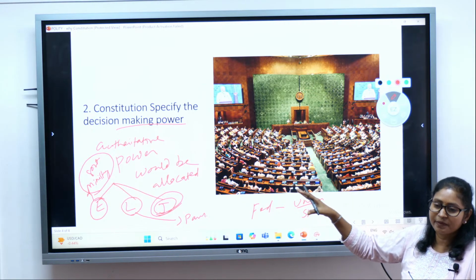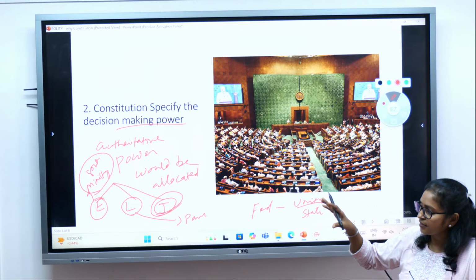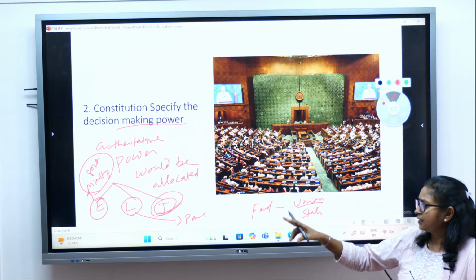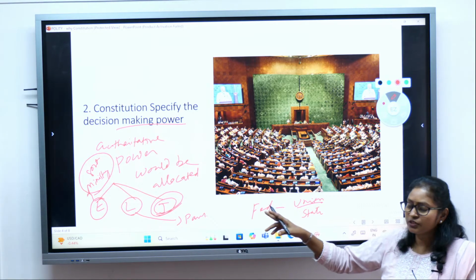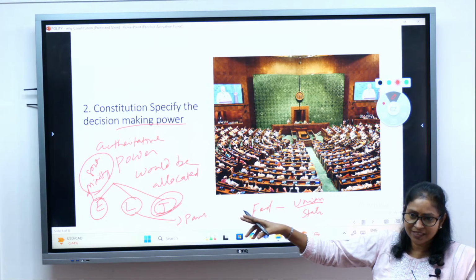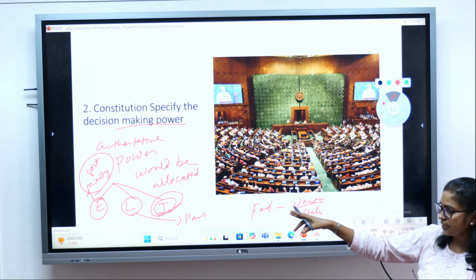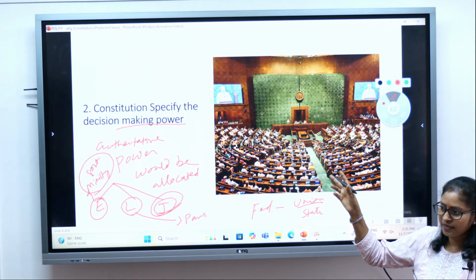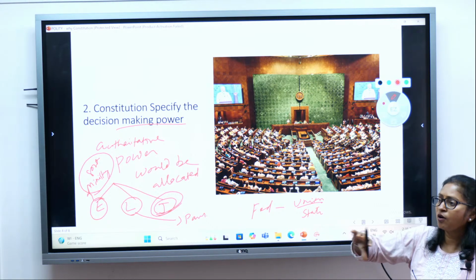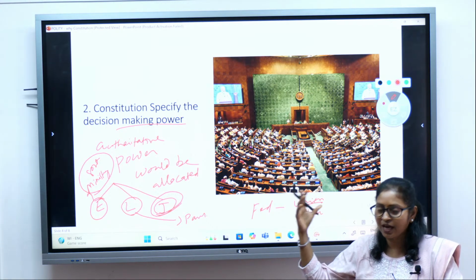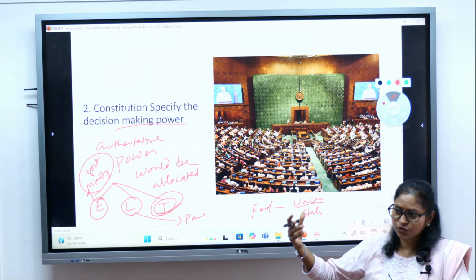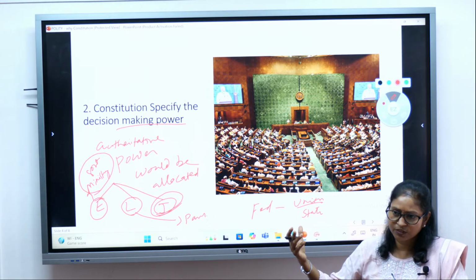So it is the Constitution which specifies who will make what decision, how the powers are allocated, who the deciding authorities are, and how the decisions will be taken. So we have just seen that lawmaking is for the Parliament, the executive's role is to implement the policies, and then the judiciary steps in if there are disputes where the rights of the citizens are violated, or the law itself is arbitrary and unreasonable, which may take away the rights of the citizen, or any customs which are discriminatory in nature.